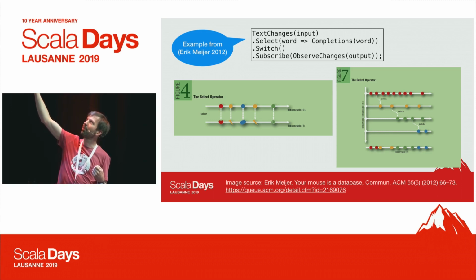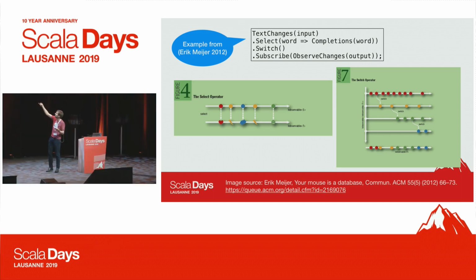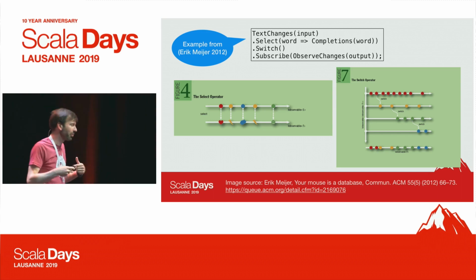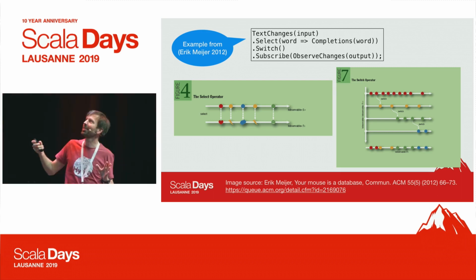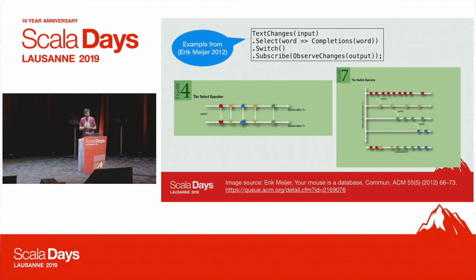Right? So initially, we have a word in the text box, and we have completions, and then eventually the user types something, and then we receive an observable for the completions of the changed word. So that's the yellow events, right? But the user can type again, so that means we may receive another observable for the completions for the next event. And of course, we have to switch always to the completions for the latest word. Okay, and this is what switch does. So as you can tell, you can actually build quite complex combinators here.